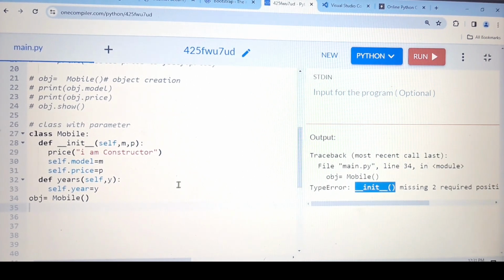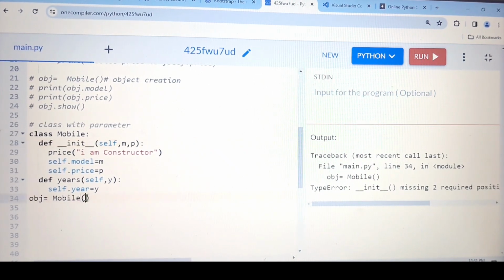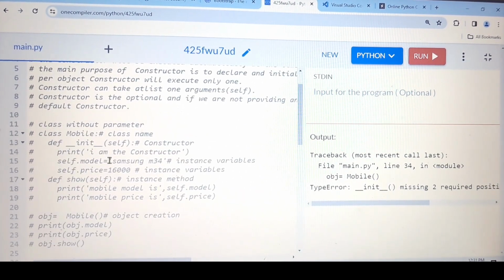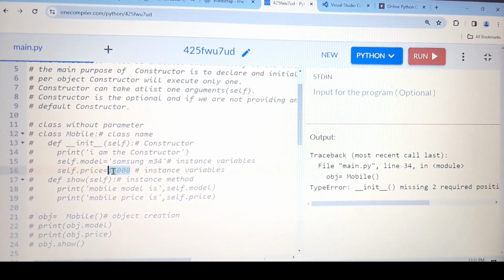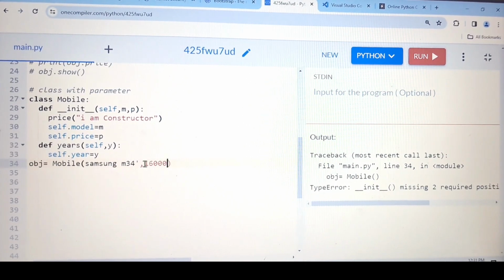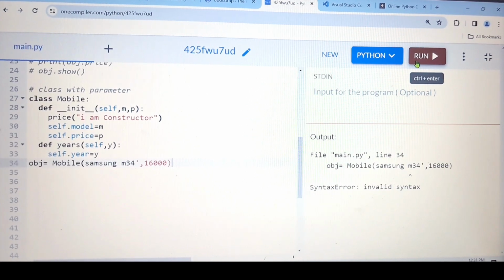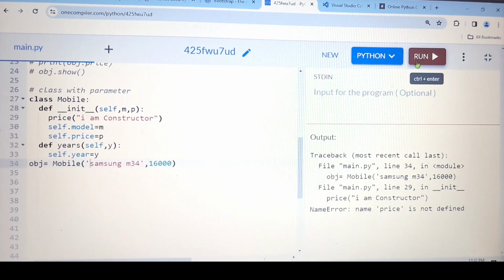So what is this error exactly? Here you have taken two parameters, M and P. So at the time of object creation, you have to pass those values. So for example, for M, I want this one. Let me copy exactly the same thing. I'm not going to write it again, comma, price also. Okay, now let me run. Oh, one second, I missed one. This. Yeah, let me run.